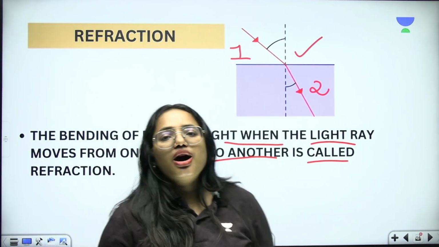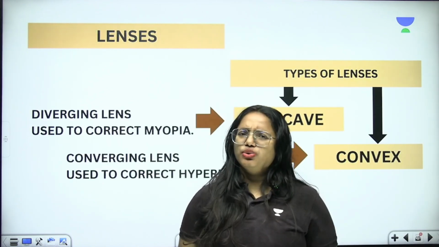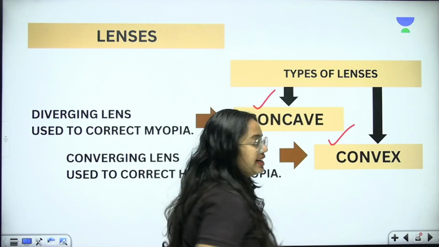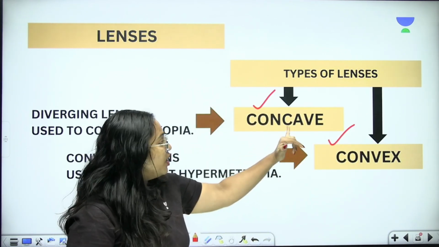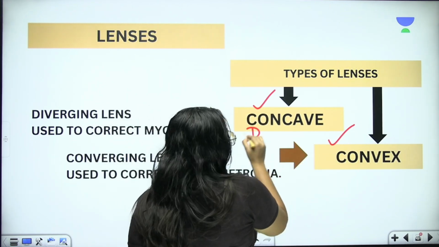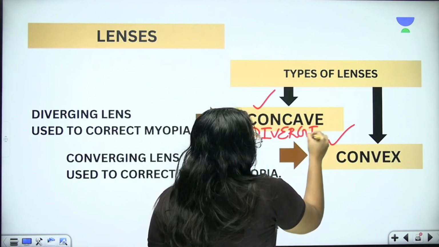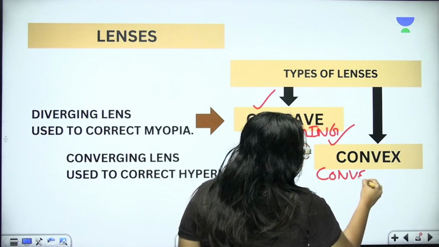Done? So now we are going to learn lenses. Lenses are of two types. What are they? Concave lens and convex lens. Please understand the terms properly. Concave lens is diverging, and convex is converging.